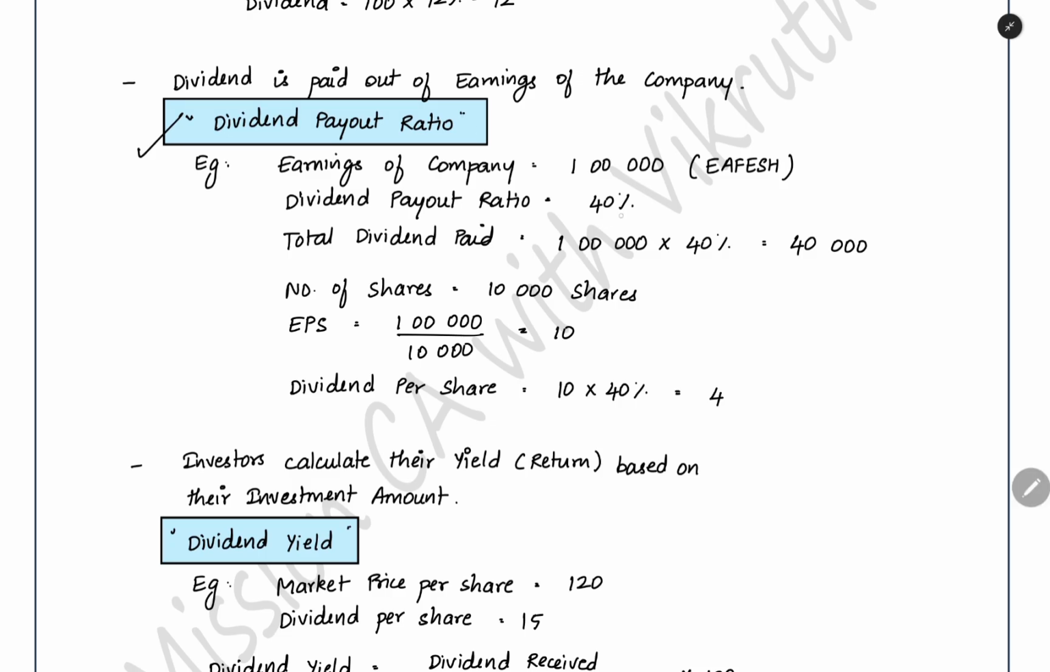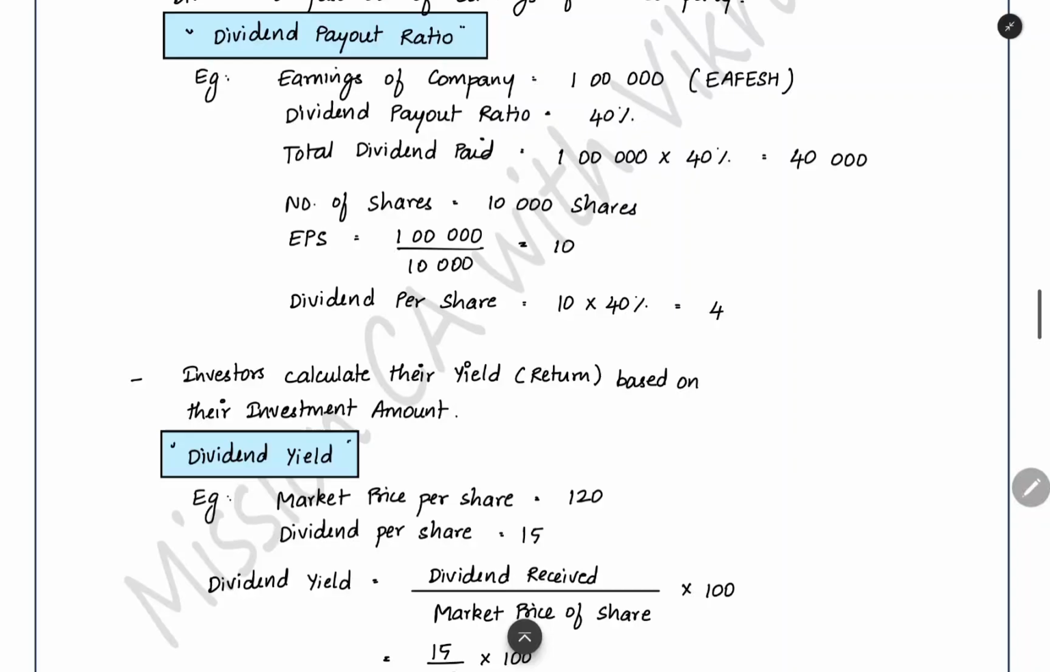That dividend payout ratio percentage, you have to apply it on the earnings available for equity shareholders or the earnings per share. On that only you have to put that 40%. So when you're taking dividend payout ratio, it should be done on the earnings of the company or the earnings per share. Only then you will get the dividend properly.